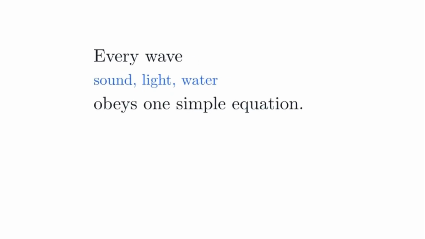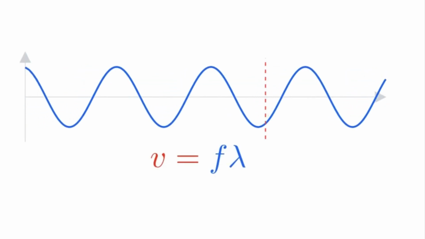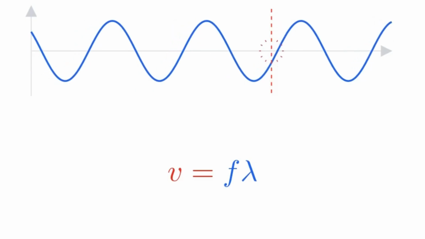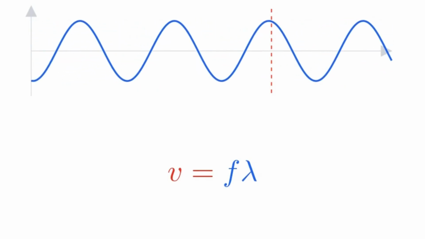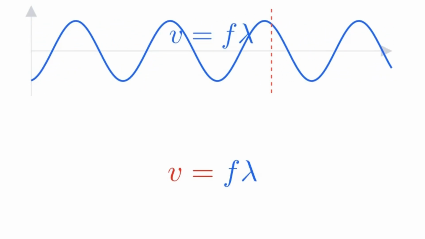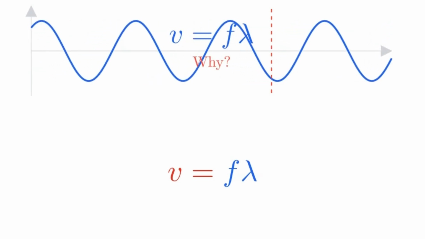Why does every wave obey this equation? V equals f lambda. At first glance, it looks like a mysterious formula, but it's actually nothing more than counting how far a wave travels every second.